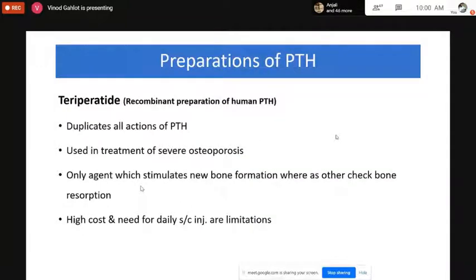Then these are the preparations for the parathyroid hormone. It is used to treat severe osteoporosis, and it is the only agent which stimulates new bone formation, whereas the others check bone resorption. High cost and the need for daily subcutaneous injections are the limitations.